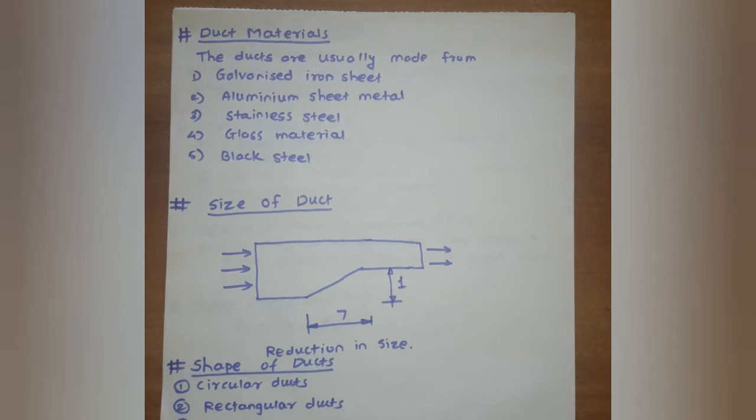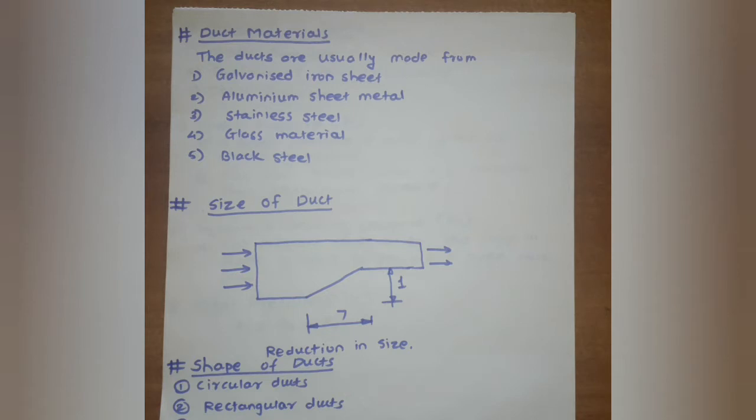The sheet thickness of galvanized iron ducts varies from 26 gauge, which means 0.55 mm, to 16 gauge, which is 1.6 mm. The aluminum is used because it is lighter in weight and it resists moisture. The black sheet metal is always painted unless it is to withstand high temperature.